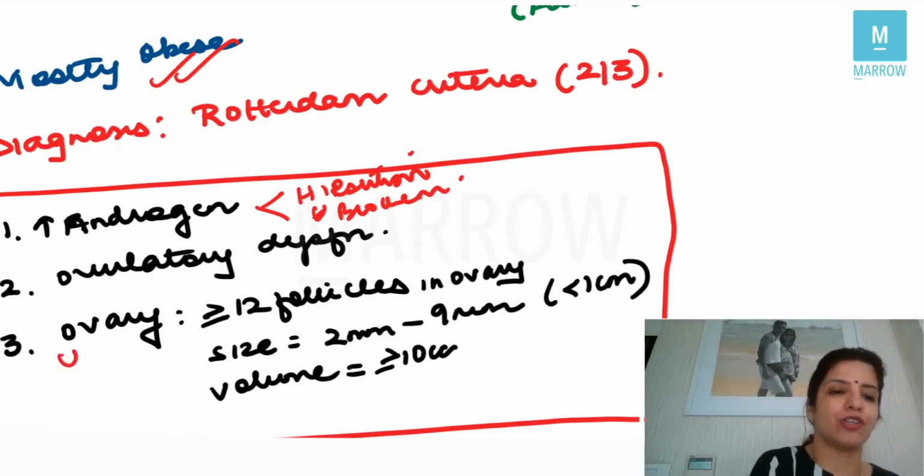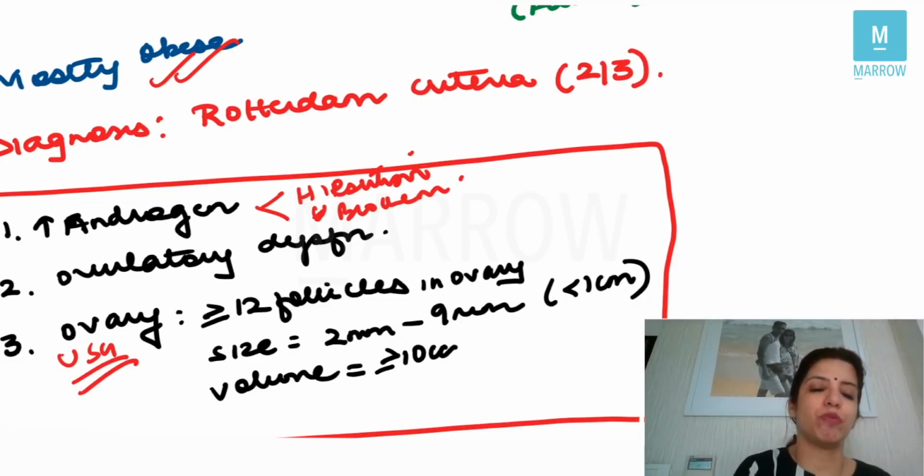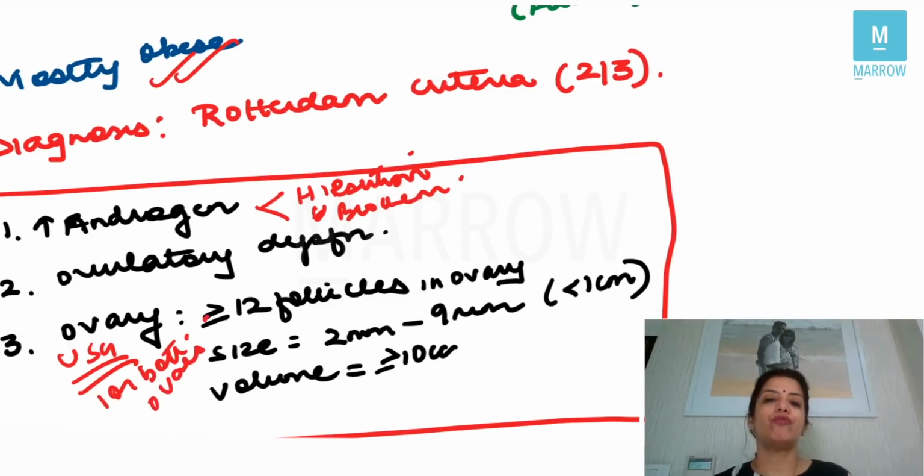And number three is the ultrasound criteria. On ultrasound, you will see that there are more than or equal to 12 follicles in the ovary. The size of the follicles will be 2 to 9 millimeters, that means less than 1 centimeter, and the volume of the ovary will be more than 10 cc. This ultrasound criteria should be present in one or both ovaries, right? Now, out of these three criteria, any two should be present to classify a patient as a patient of PCOS. Either the patient should have increased androgen, or ovulatory dysfunction, or on ultrasound, follicles should be seen in the ovary, which should be more than or equal to 12 follicles.